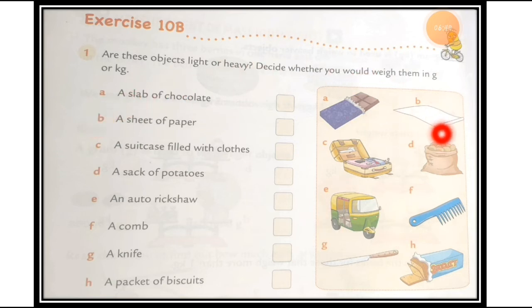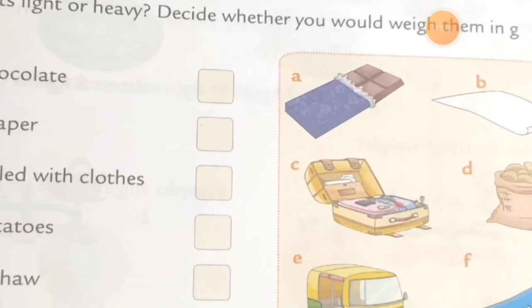So here, as per the question, pictures are given. Here is the slab of chocolate, that is how it looks. So you can at least imagine how heavy or light the object is. That's why the picture is also given. So the first one, let's take A, question number A first. A slab of chocolate. Here is the picture of chocolate you can see here, right?